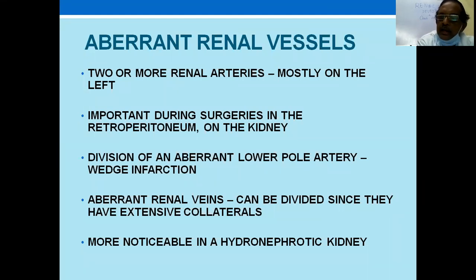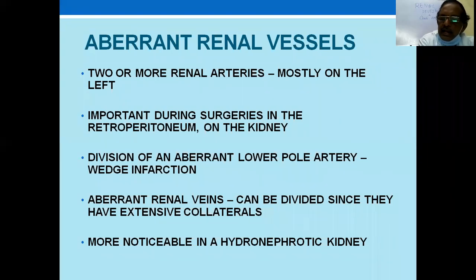You should know how many renal arteries there are pre-operatively itself, so that you don't find something on the table which you cannot manage. So you have to do these things first and then study, if necessary, angiogram. Mostly CT and MRI give the information. It is important during surgeries, retroperitoneal or open operation also, if you are doing nephrectomy, because if you miss one artery, then there will be torrential bleeding.